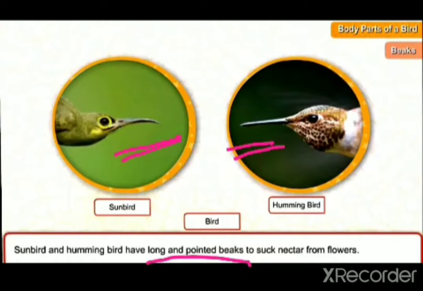How does this beak help them? The long and pointed beak helps them to suck nectar from flowers. Suck means to absorb. Nectar means which is very sweet in taste. So we have completed this one also.